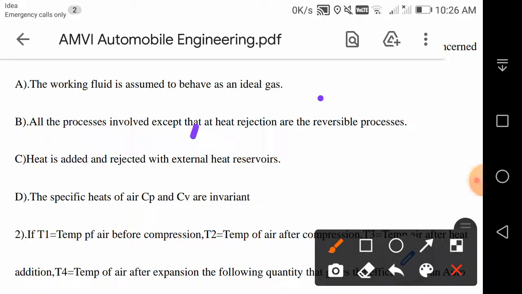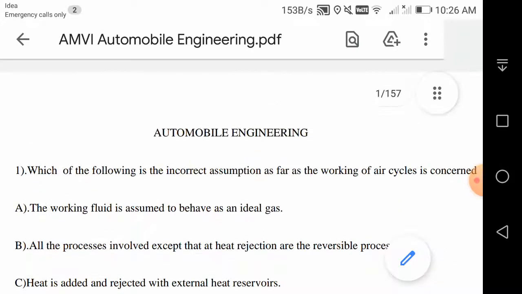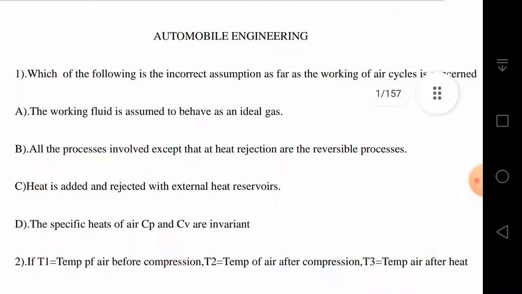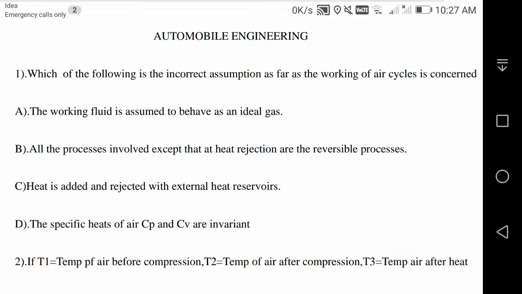It says that which of the following is incorrect assumption as far as the working of air cycles is concerned. Is it the working fluid is assumed to behave as an ideal gas, or all the process involved except that at heat rejection are reversible process, or heat is added and rejected with external heat reservoirs, or specific heats Cp and Cv are invariant? Here the answer is actually all the process involved except that at heat rejection are reversible process. So this is a wrong statement. But all others are correct answers. So that's why your answer is B.